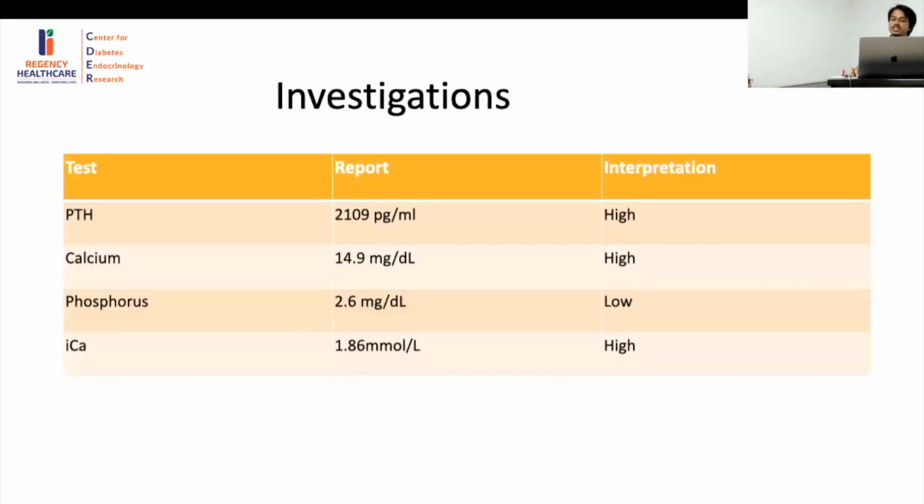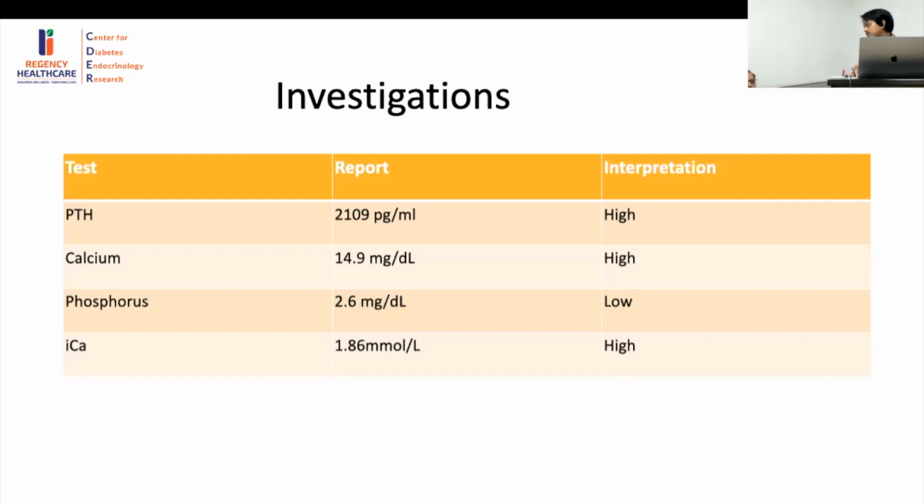Now, the investigations which arrived showed us a PTH of around 2,109, calcium of 14.9, phosphorus of 2.6, and the ionized calcium levels were 1.86 millimoles per liter. So this is very, very important in that setting. You're talking about a very, very high PTH.